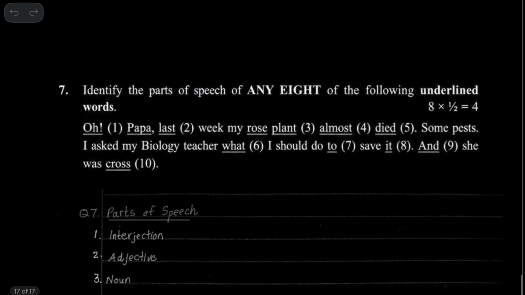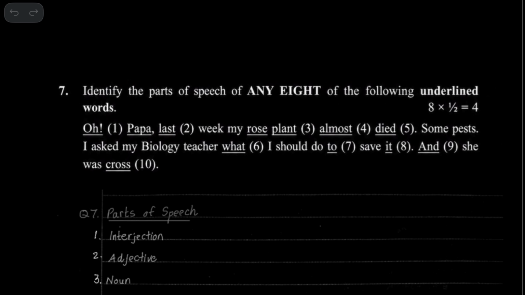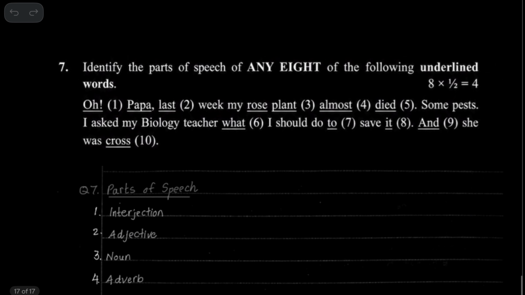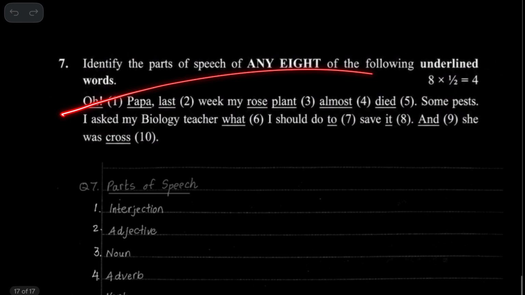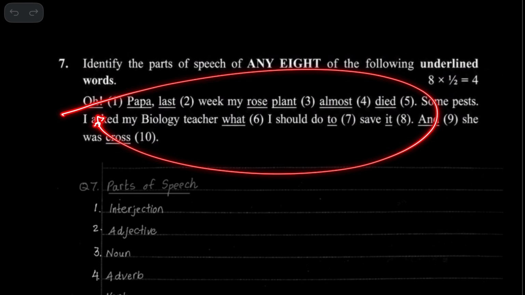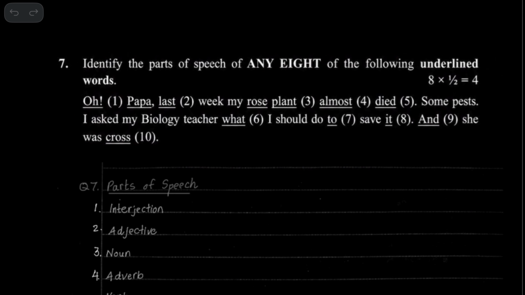Now, this is from your model paper. This is how the questions are given in the board exam. Passages like this can be given with some 10 words underlined, or you will get several sentences, maybe 7 or even 10 sentences. The words will be underlined and there will be 10 questions as you can see, and you'll be asked to answer any 8 out of the 10, each carrying half a mark.